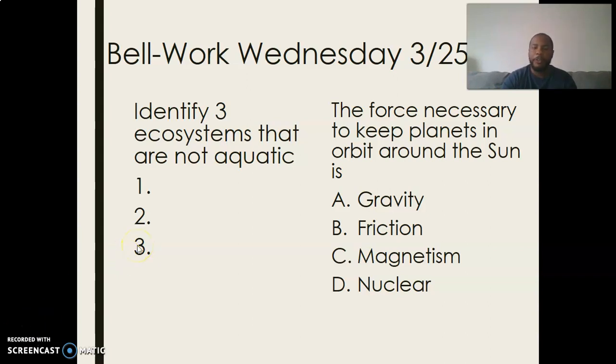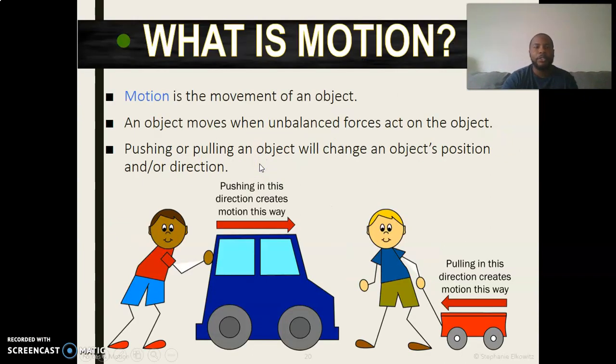Today we're going to focus on motion in our force and motion unit. Motion is the movement of an object. On Monday we saw Miss Flint and Miss Alston, and I, using force, pushed Miss Flint out of the way. She moved to a different location, so her movement was straight. I pushed her in a different direction, to a different position.